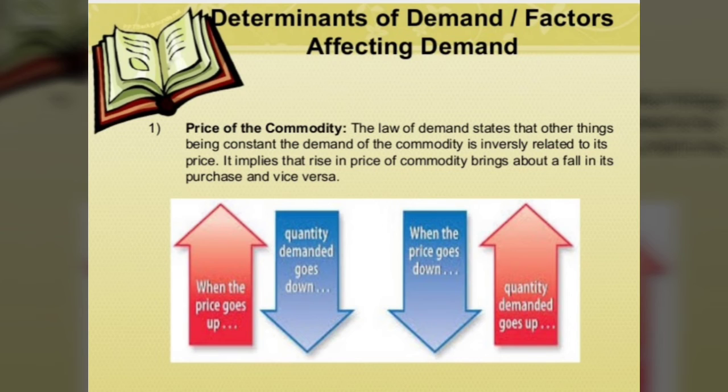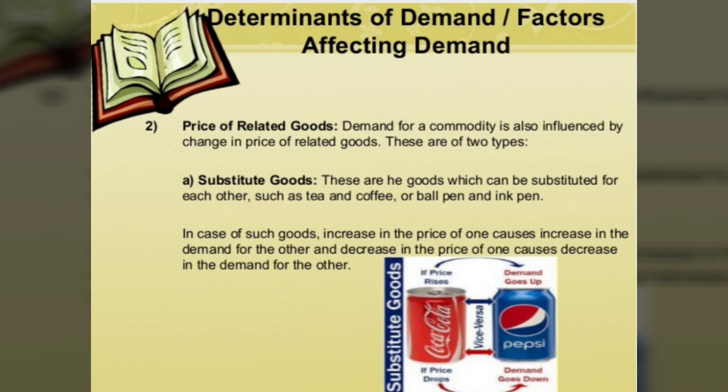Okay, now what can be the determinants or the factors that affect the demand? Number 1 is price. We have already seen the law of demand states that other things being constant, it is inversely proportional. It implies that a rise in the price of a commodity brings about a fall in purchase, and it works the opposite way too. I explained this in the previous slide already. So let's move on to the next slide.